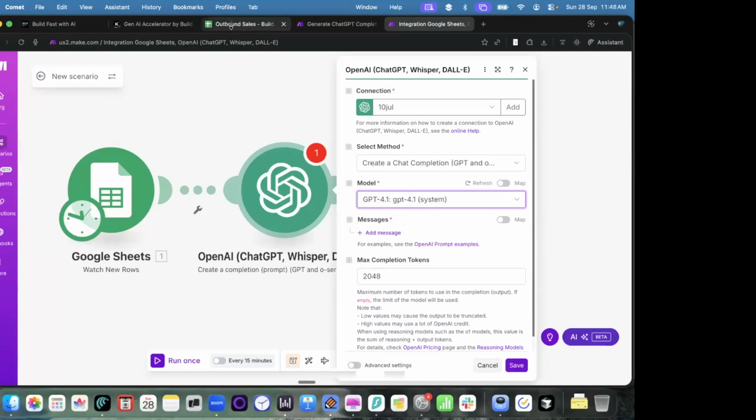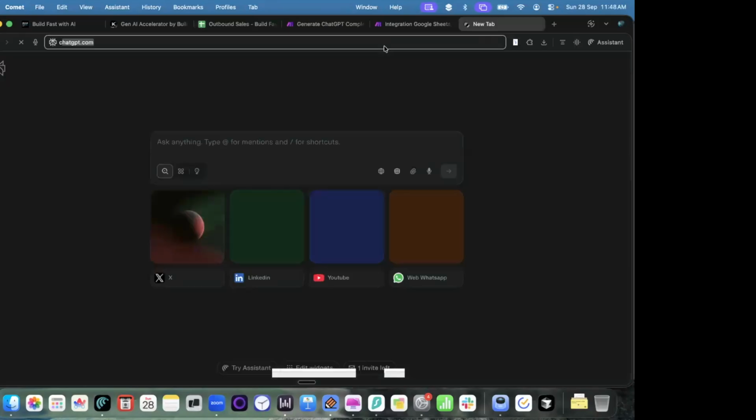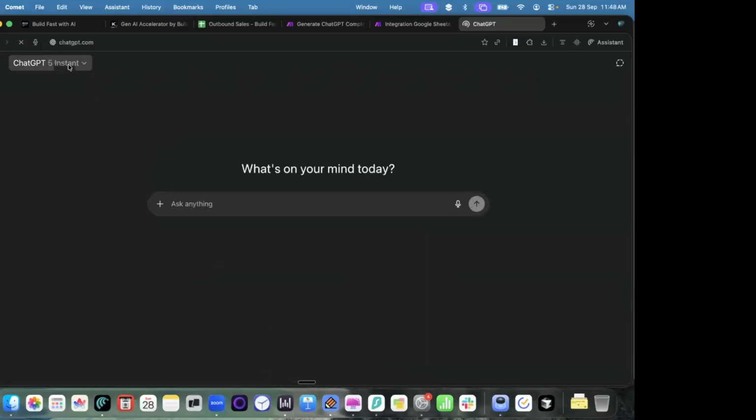Now, the idea is, let's say I want to send a mail to Parth, who is a product manager at Misho. If I want to do it in ChatGPT, how would I do it? I'll go to ChatGPT. I can choose any model that I want. So this is the name of the person, this is the company they are in, and this is the role they are in. To write a personalized email, how can I ask ChatGPT to write?